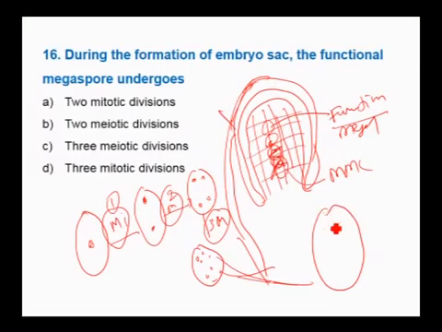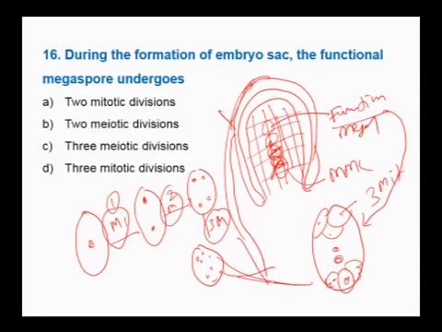Once the 8 nuclei are formed, 2 nuclei move to the center, which are called polar nuclei as they move from the poles, and these 3 are called antipodals, polar nuclei, and here the egg apparatus has an egg cell and 2 synergids with the filiform apparatus. Therefore, a functional megaspore develops into a mature embryo sac by undergoing 3 mitotic divisions.